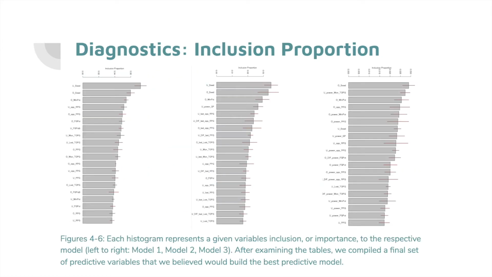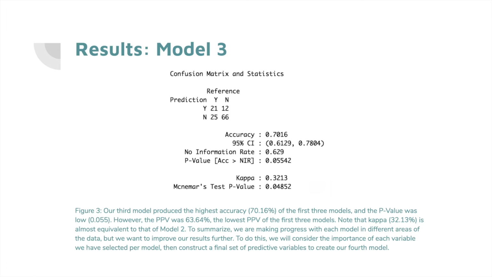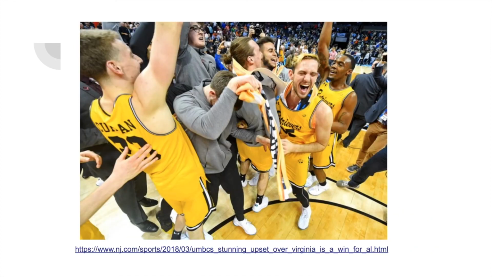Our model's performance was limited, likely for 3 main reasons. First, because of memory and runtime issues, our MCMC sampling was restricted and likely did not achieve full convergence. Second, additional other predictors, such as a team's, say, age or experience, may have been more helpful in predicting. And third, March Madness is hard to predict because it is exactly that. It's madness. But nevertheless, this was a really good experience. A, learning a new package in R, and B, learning a new model and predictive algorithm.